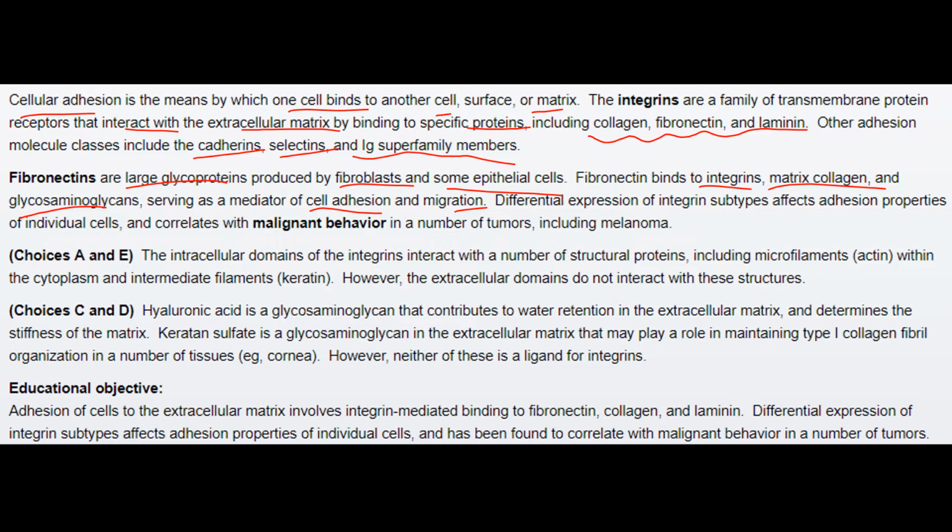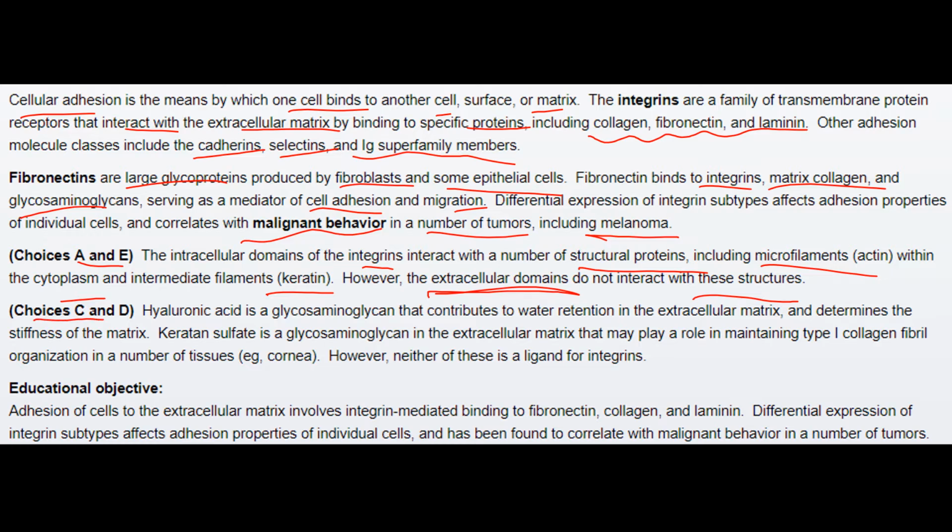Differential expression of integrin subtypes affects adhesion properties of individual cells and correlates with malignant behavior in a number of tumors including melanoma. Other options were incorrect, as in choices A and E. The intracellular domains of the integrins interact with a number of structural proteins including microfilamentous actin within the cytoplasm and intermediate filaments keratin. However, the extracellular domains do not interact with these structures and therefore the answers were incorrect.